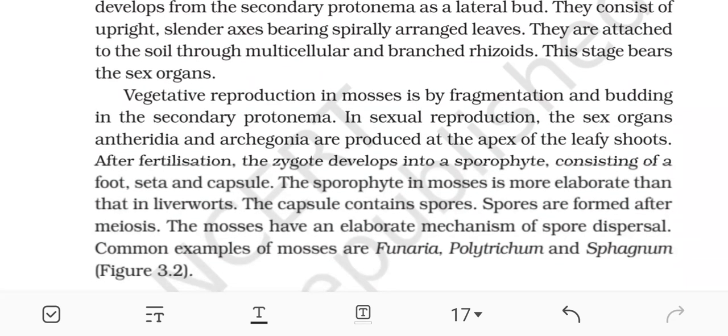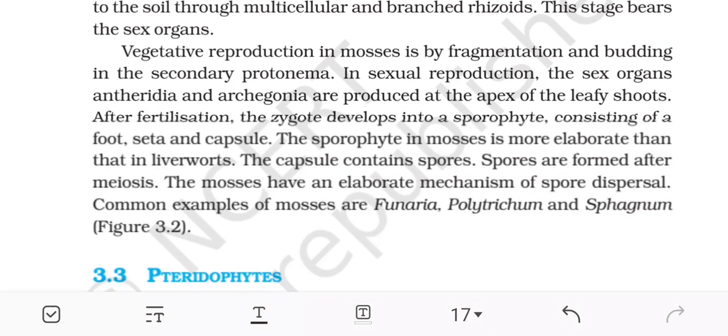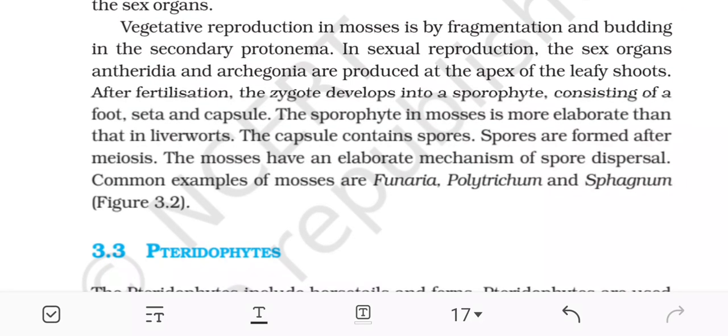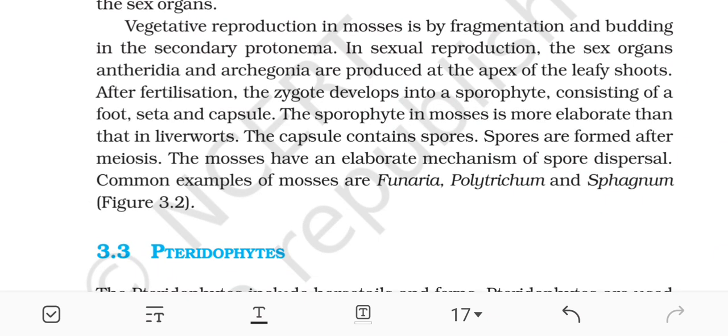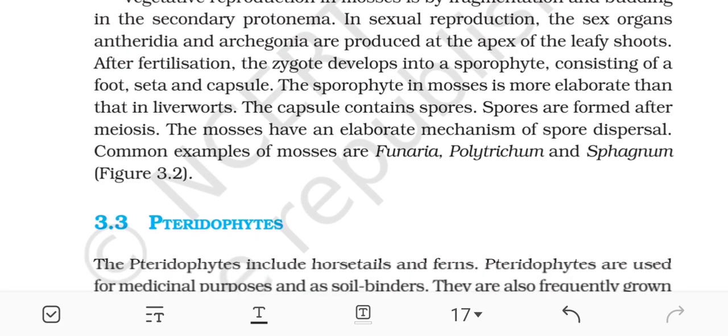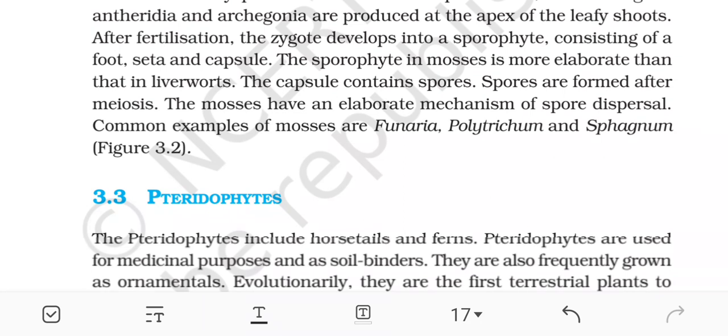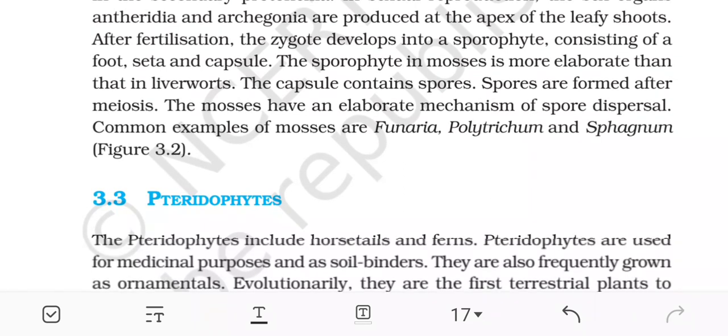This stage bears the sex organs. Vegetative reproduction in mosses is by fragmentation and budding in the secondary protonema. In sexual reproduction, the sex organs, antheridia and archegonia, are produced at the apex of the leafy shoots. After fertilization, the zygote develops into a sporophyte consisting of a foot, seta, and capsule. The sporophyte in mosses is more elaborate than that in liverworts. The capsule contains spores. Spores are formed after meiosis.